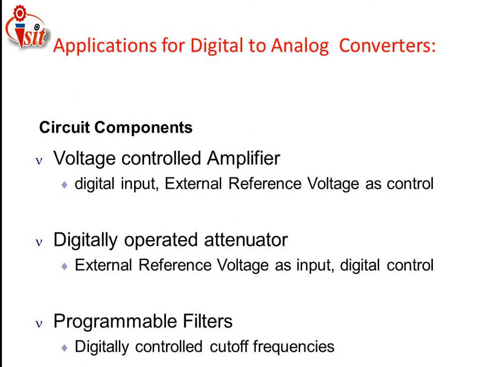The voltage controlled amplifier also involves digital input, with an external reference voltage as a control for the amplification. Then the digitally operated attenuator is also one of the biggest applications related to the DAC. In that, an external reference voltage is the input, and digital control is used to operate the digitally operated attenuator.